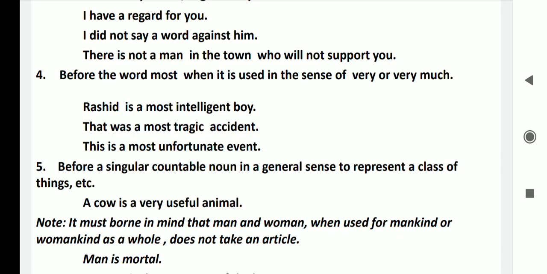Now point number 5, before a singular countable noun in a general sense to represent a class of things. For example, in this sentence, just look: a cow is a very useful animal. Here in this sentence, a is used before a general countable noun, that is cow. Cow is a countable noun, but here it represents the whole class. So before a singular countable noun in a general sense to represent a class of things.